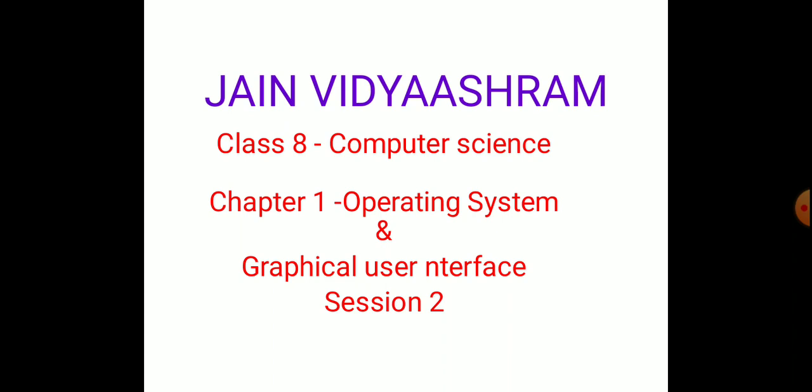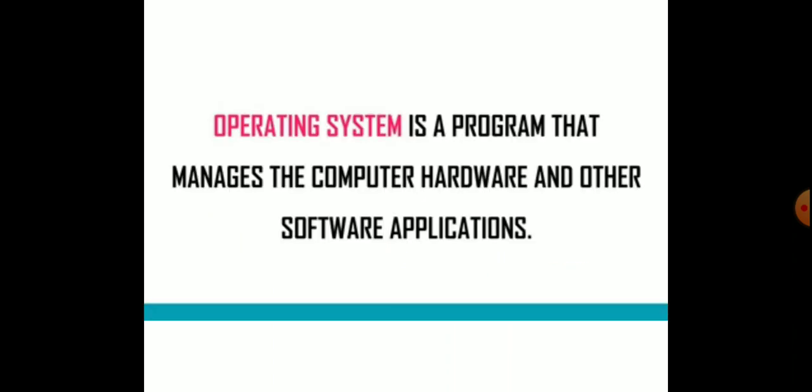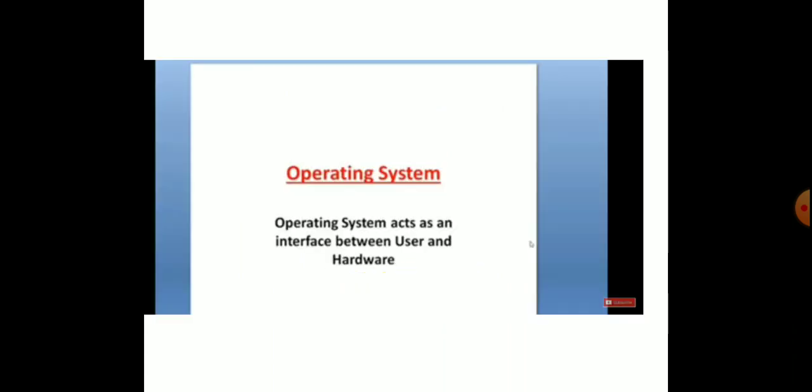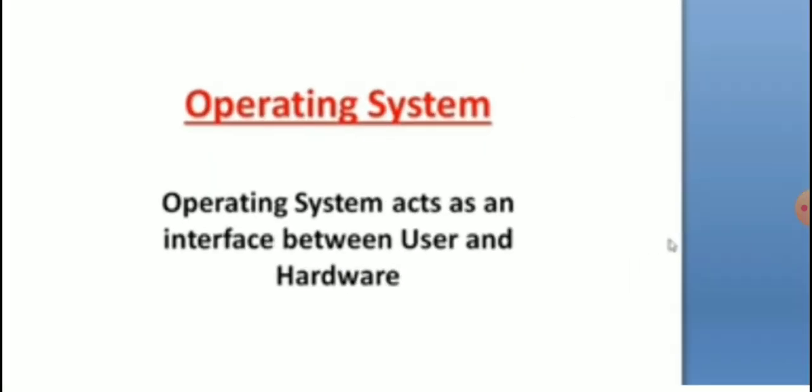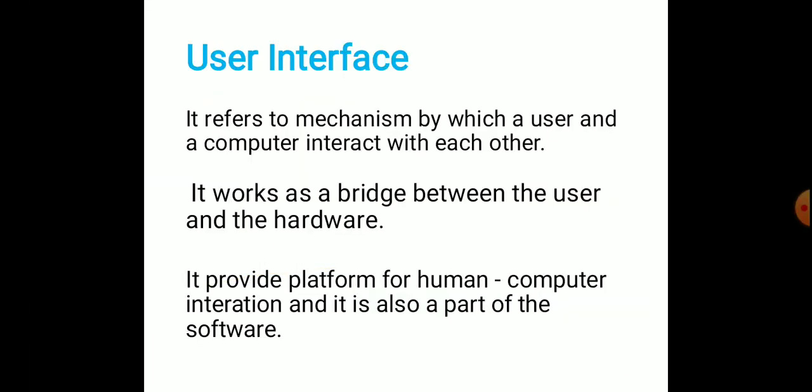Okay children, let us enter into the topic. See, operating system is a program that manages the computer hardware and other software applications. Here the operating system acts as an interface between the user and the hardware. What is an interface? Do you know? Yes, it refers to the mechanism by which a user and a computer interact with each other.